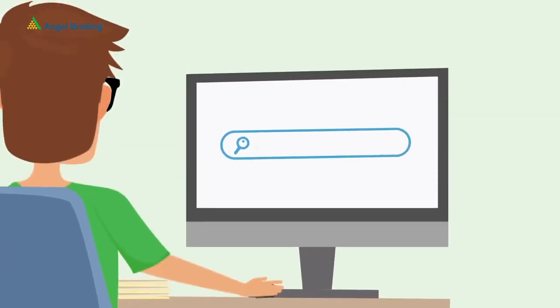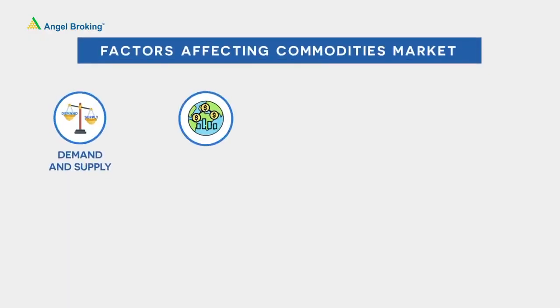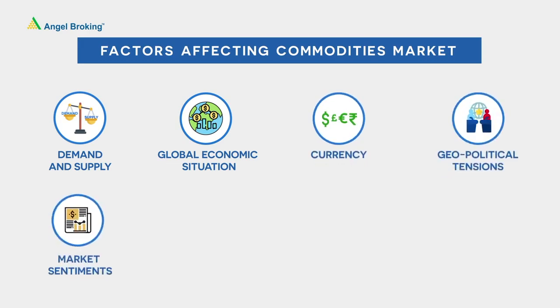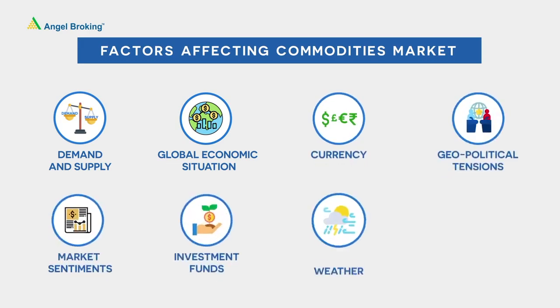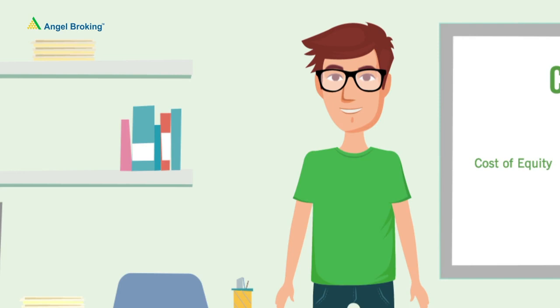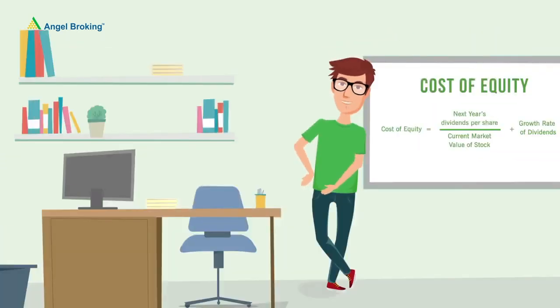Ashwin now smartly searches about the factors that affect the commodities market: demand and supply, global economic situation, currency, geopolitical tensions, market sentiments, investment funds, weather dynamics, and seasonal cycles are the major factors that affect the market. Commodities market is a new opportunity for Ashwin to make some good investments, and he is now ready to trade them with Angel Broking.